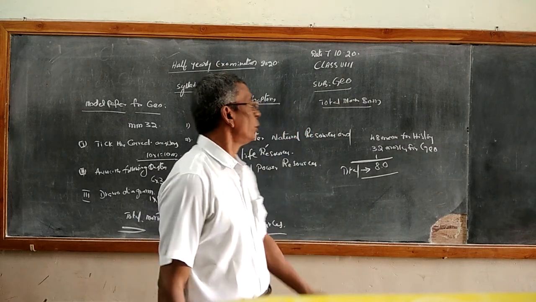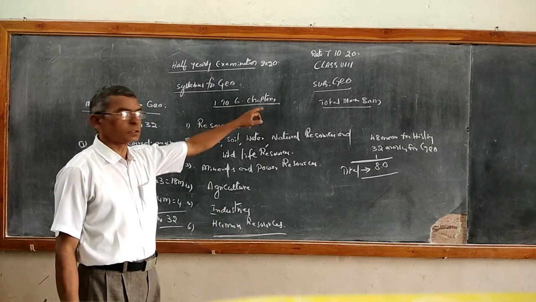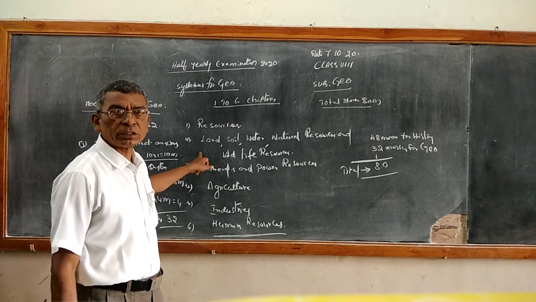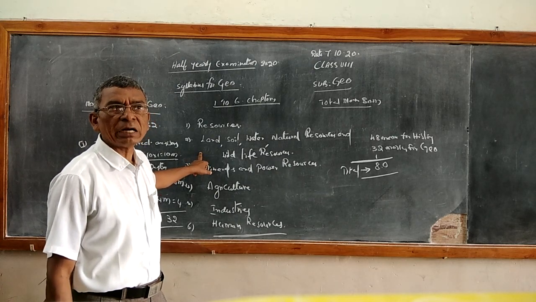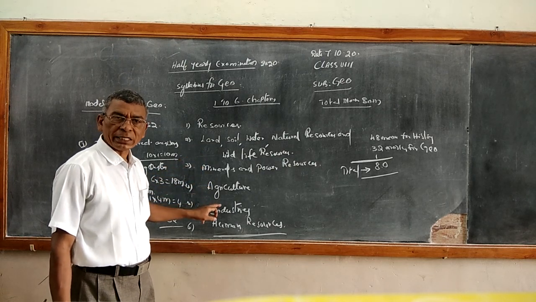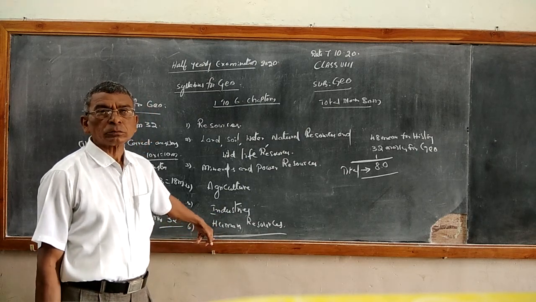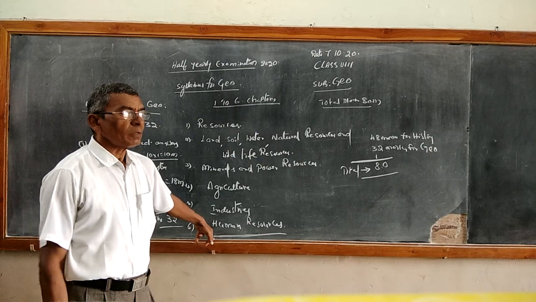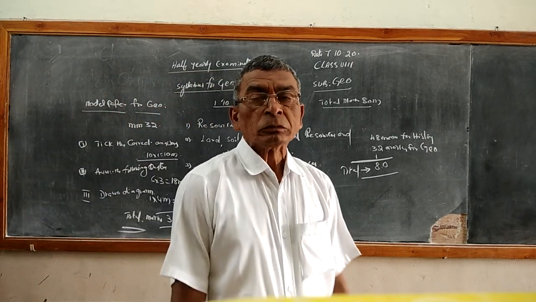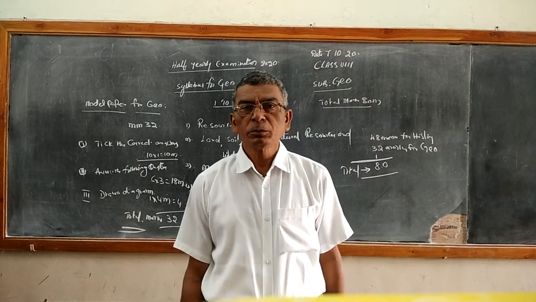All the topics are from chapter 1 to 6: resources and land, soil, water, natural resources and wildlife resources. The third one is mineral resources, followed by agriculture, industries and human resources. At the same time, I gave the model paper based on all the 6 topics.